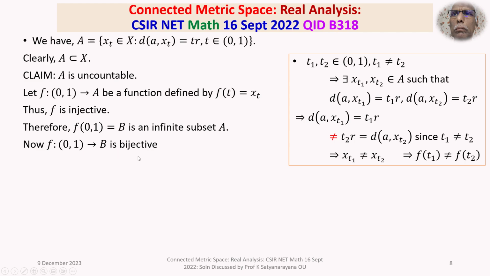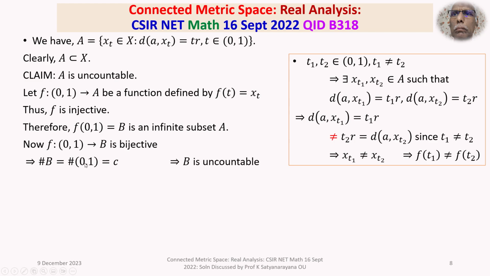When it is bijective, they will have the same cardinality. That means the cardinality of the open interval 0 to 1 is equal to the cardinality of B.